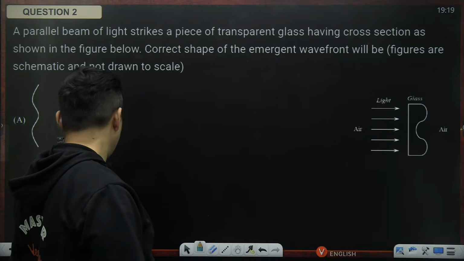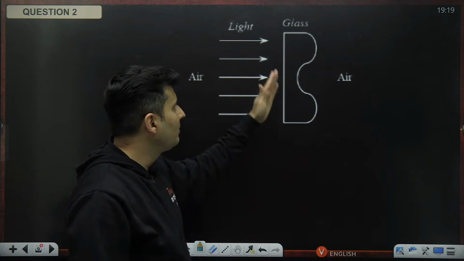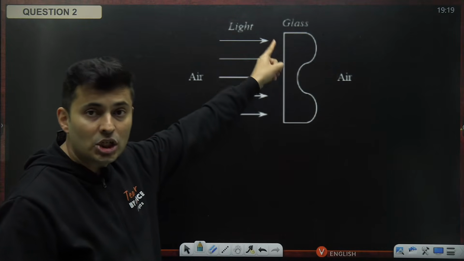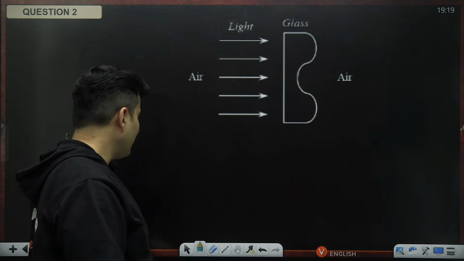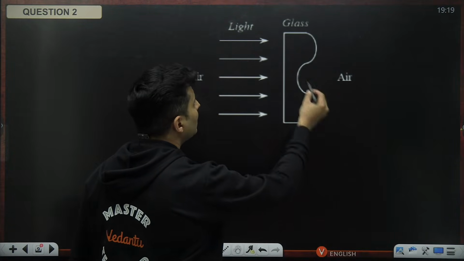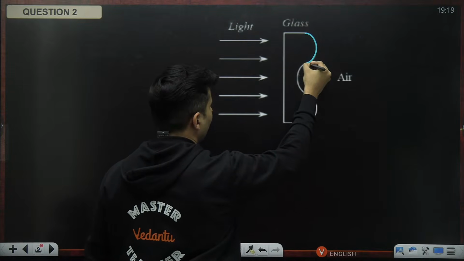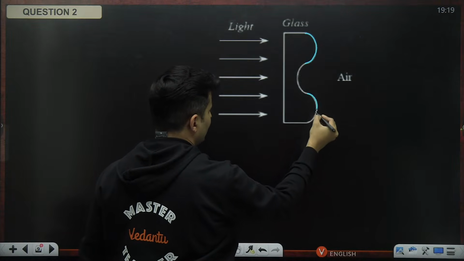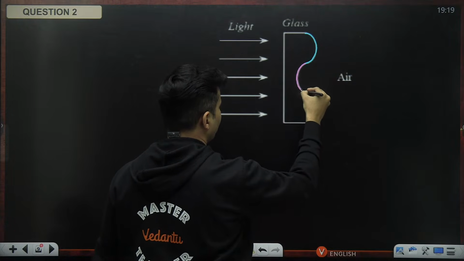Let me draw a big diagram. I think I have zoomed it over here. So this is a parallel beam of light. It is a glass. It's not a reflector. So how do I do this? I feel we should break it down into two sections or three sections. First section is this part. And this is the next section. And this is the other section.